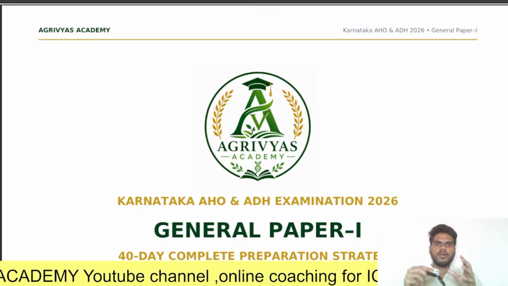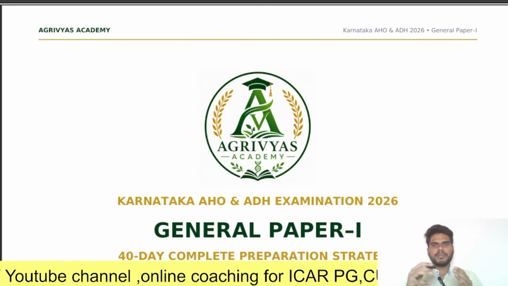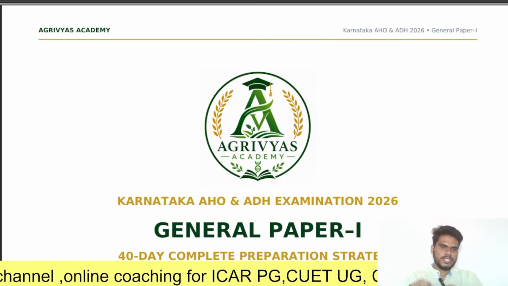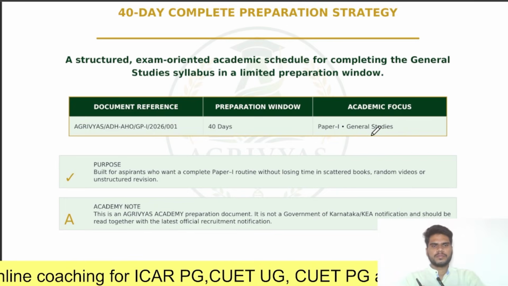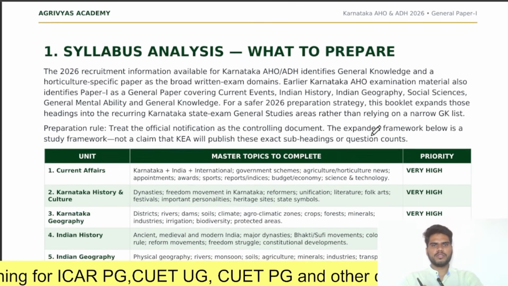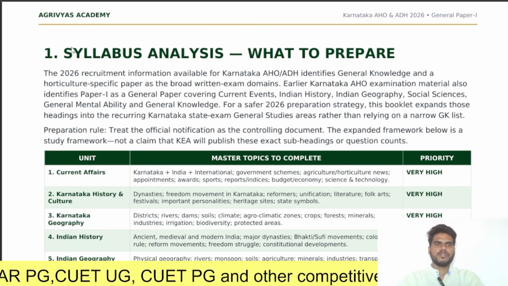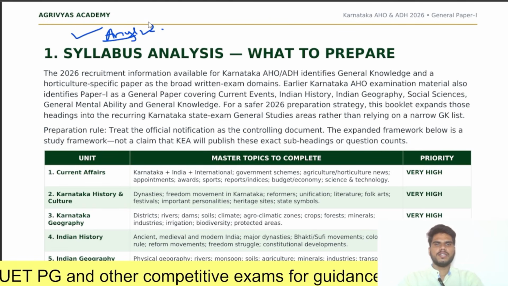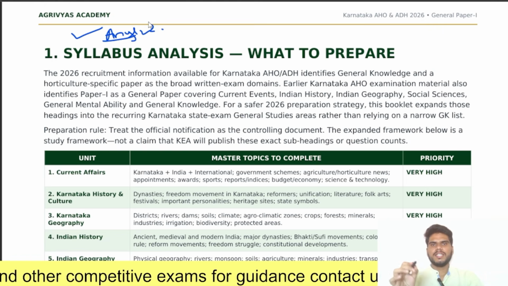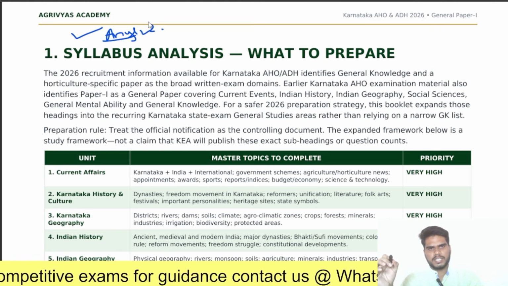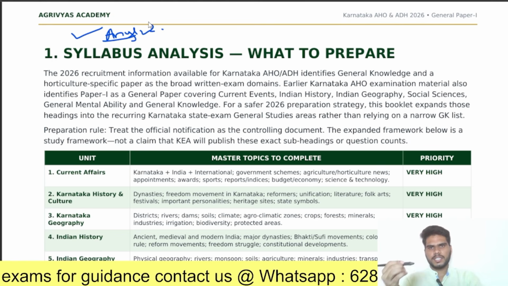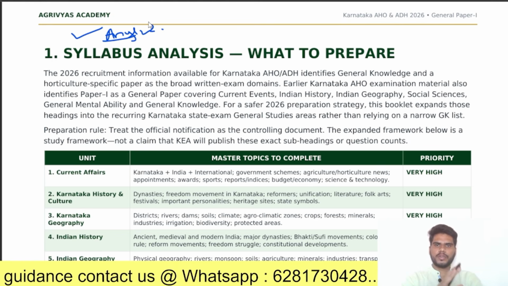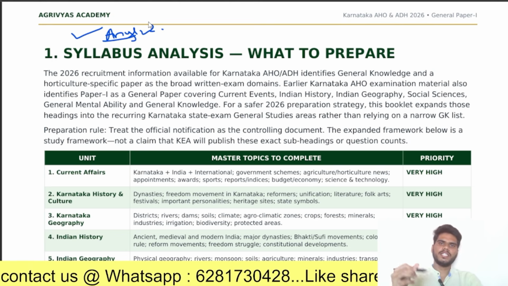So now let us discuss the complete 40 days preparation strategy for this paper 1 general studies. First, what you should do is syllabus analysis. You should analyze the syllabus first. What is the syllabus given? In the notification, we have already discussed the syllabus given for this paper 1 general studies. First, analyze the syllabus. What are the important topics? What should be covered for general studies paper 1?